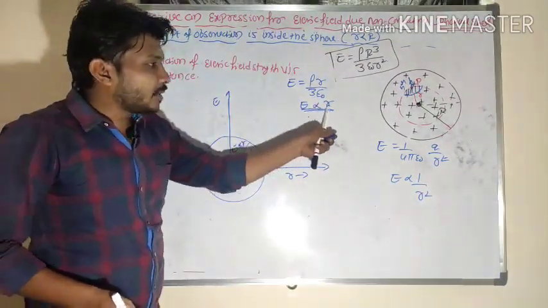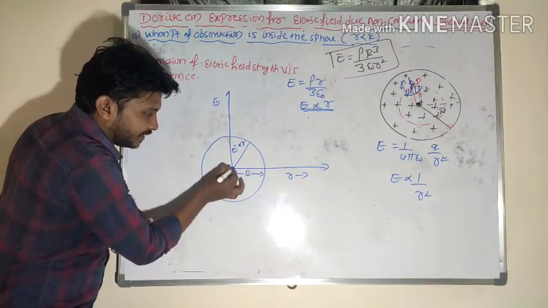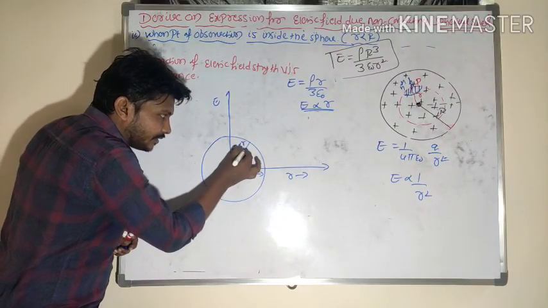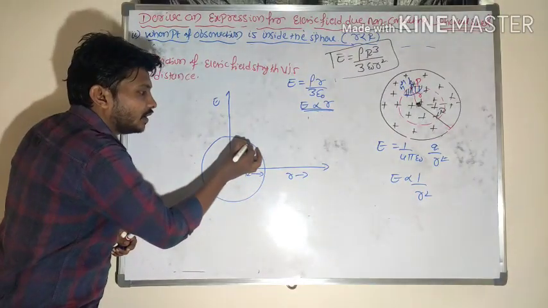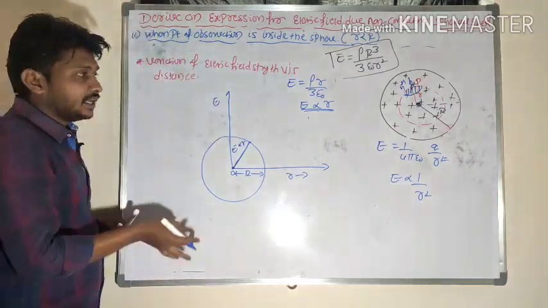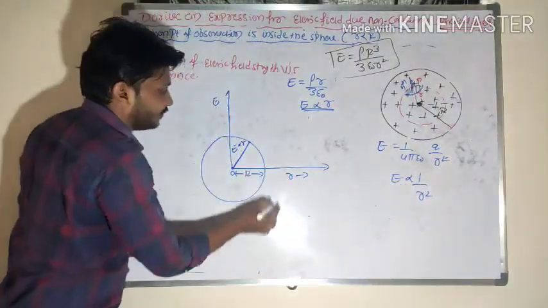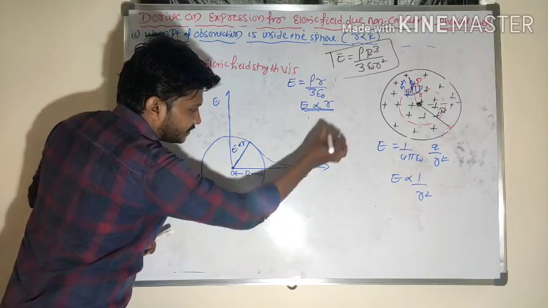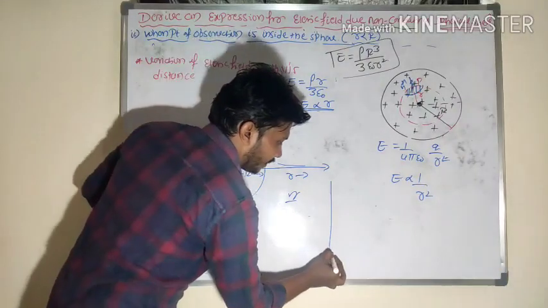So E is directly proportional to r when the point of observation is inside the sphere. It means that from the center of the sphere to the surface, the E value goes on increasing. Again, the electric field is maximum at the surface. From the surface to outside, being inversely proportional to r², the field value goes on decreasing.